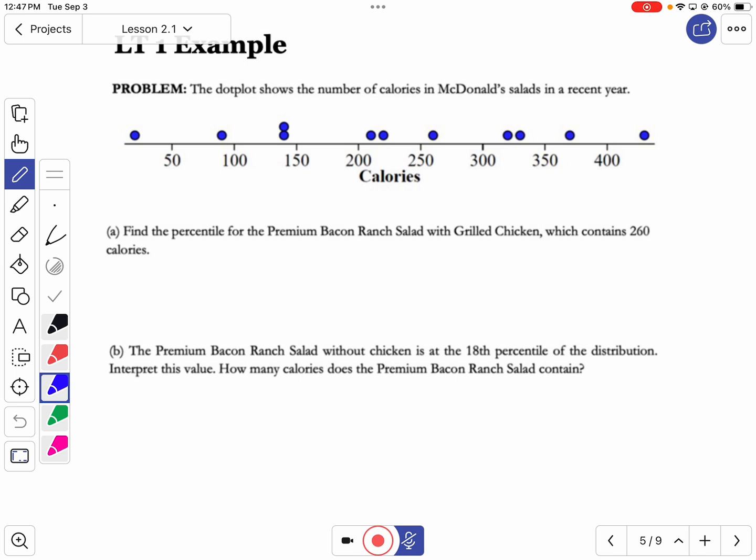The first thing it says is to find the percentile for the premium bacon ranch salad with grilled chicken, which contains 260 calories. Where is that dot on that dot plot? Yeah, right after 250. Okay, so here's the dot we're speaking of. All right, that's our premium bacon ranch salad with grilled chicken.